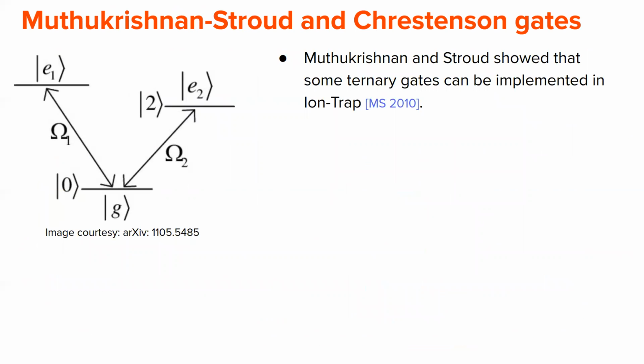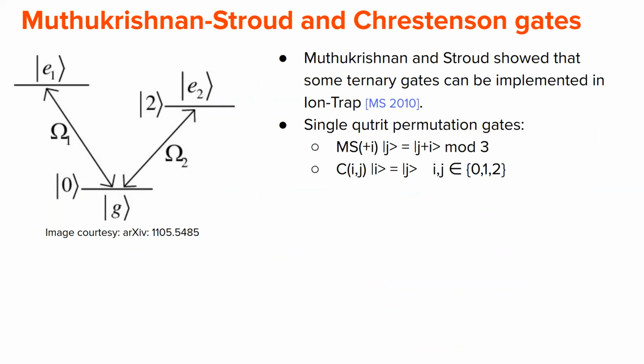Fine. Now we are also interested in the circuit of this because we want low cost circuits, and for that we use these MS gates, or Molmer-Sorensen gates, that can be implemented in ion traps. So these are some of these gates. These are single qutrit gates and these are two qutrit control gates. And Molmer and Sorensen showed that this can be implemented in ion trap.